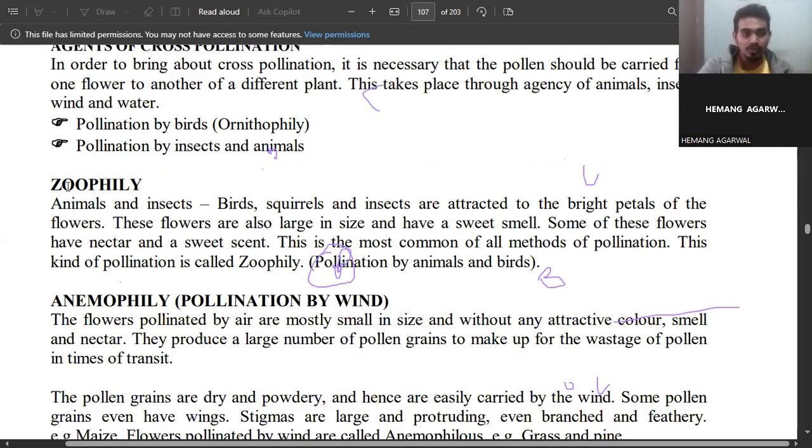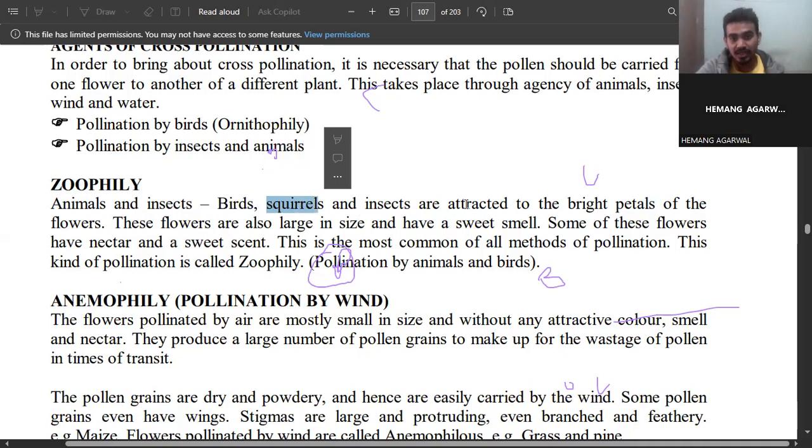Zoo means something related to animals, like a zoological park, where we generally go to see animals. Can we see any animals in a botanical park? No, because it is about botany: flowers, orchids, plants. In a zoological park, we see the animals. Like that, we have zoophily, in which pollination is carried out with the help of animals and insects, and birds also come under this.